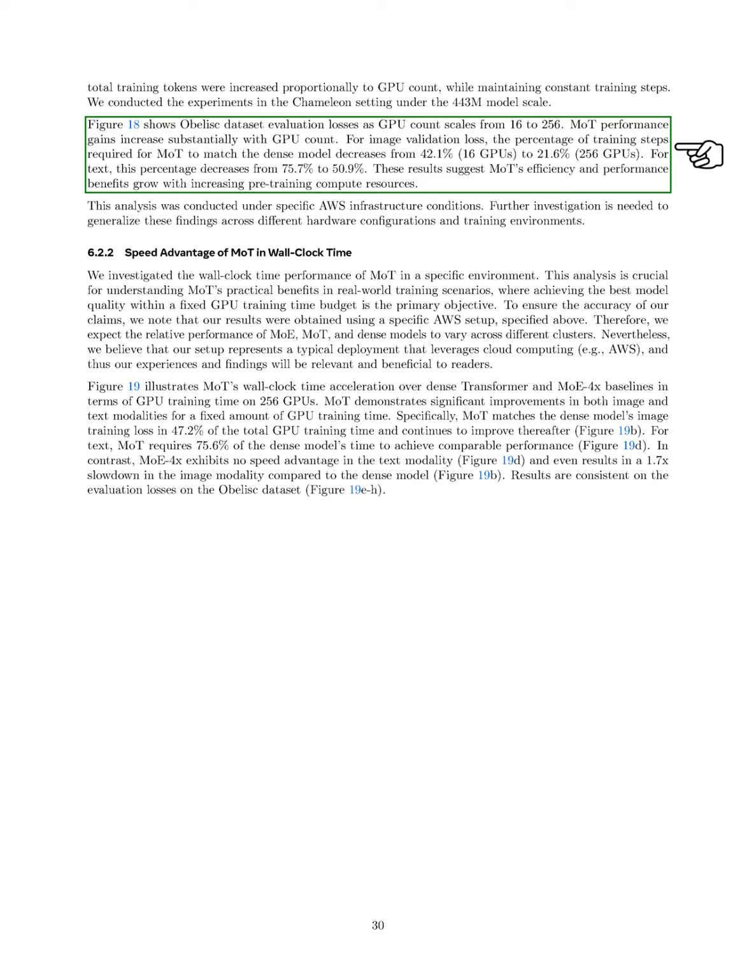For instance, the percentage of training steps needed for Mo to match the dense model's performance dropped from 42.1% with 16 GPUs to 21.6% with 256 GPUs for image validation loss. For text, it decreased from 75.7% to 50.9%. This indicates that Mo becomes more efficient as we add more compute resources.